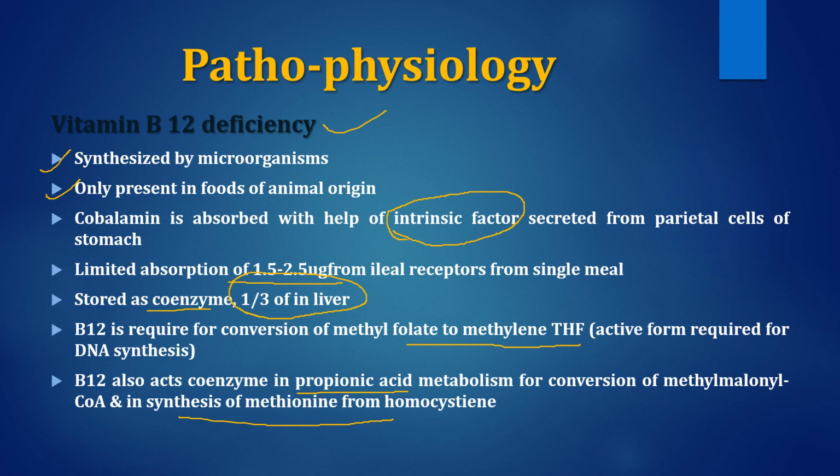B12 deficiency will result in slowing down of these enzymatic activities or conversion processes, and there will be excessive accumulation of methylmalonyl coenzyme A as well as homocysteine. Their blood levels are a sensitive marker of B12 deficiency, and they are also a marker for differentiating between folic acid deficiency and B12 deficiency, as raised homocysteine always indicates B12 deficiency.